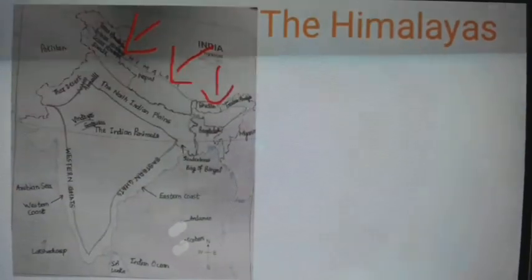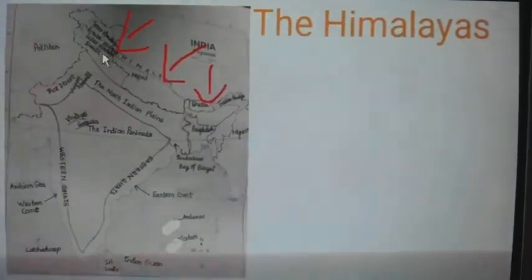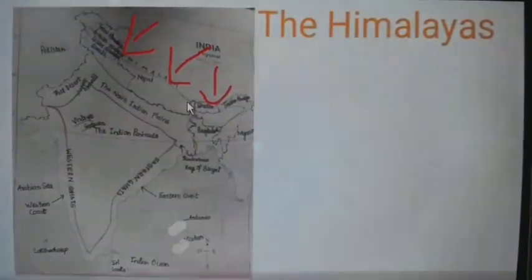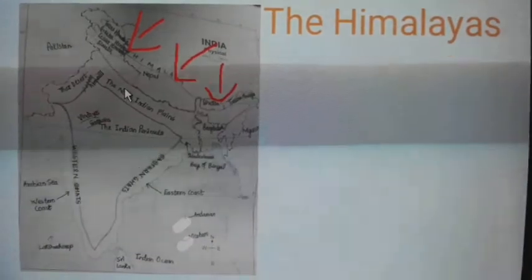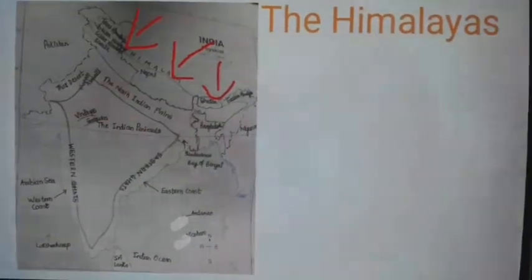So first, in PPT number 1, I show the first part, Himalaya. Look at this, this is the Himalaya part. Now let's understand the detailed information about the Himalayas.